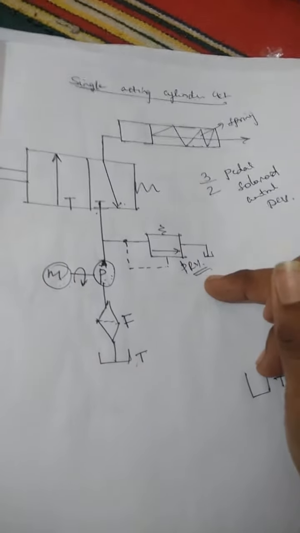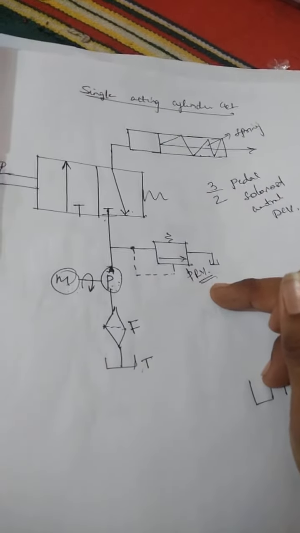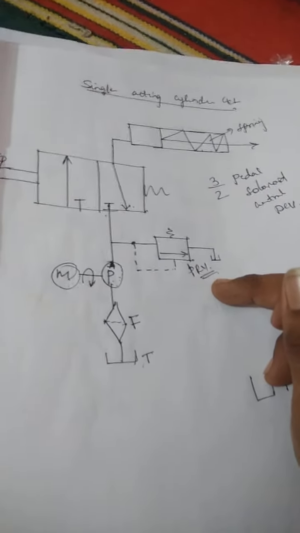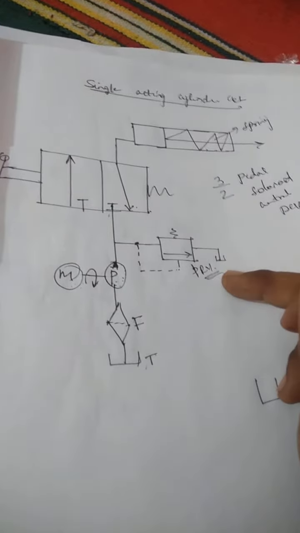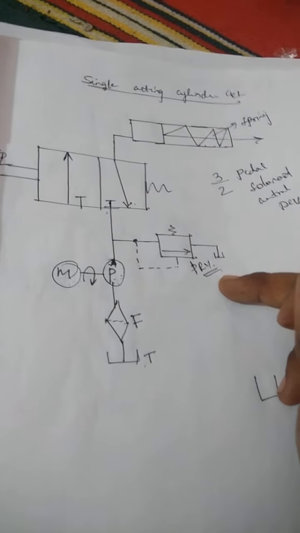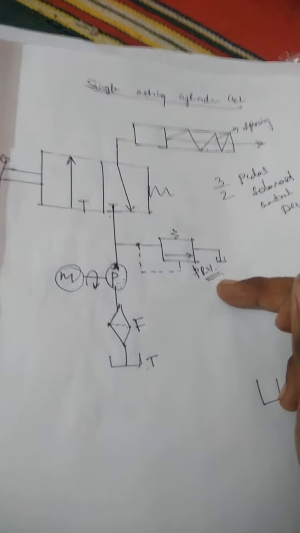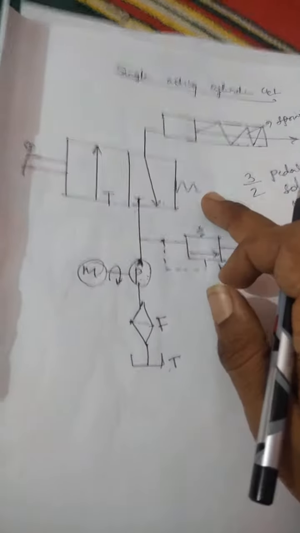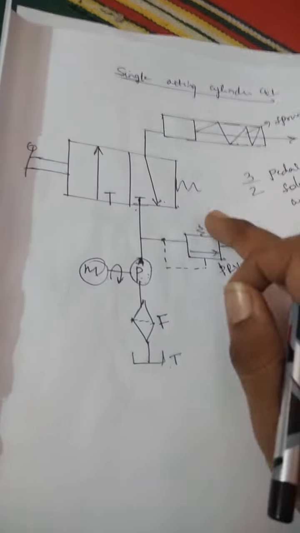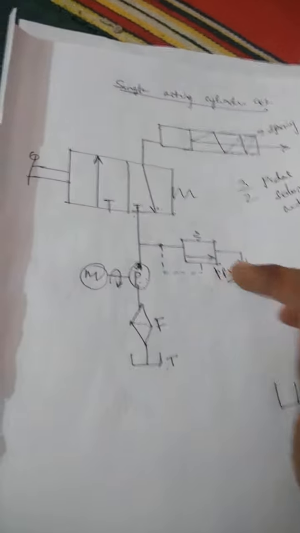Whenever the pressure is more than the working pressure, this pressure relief valve functions to relieve the extra pressure from the circuit, thereby protecting the circuit from danger.